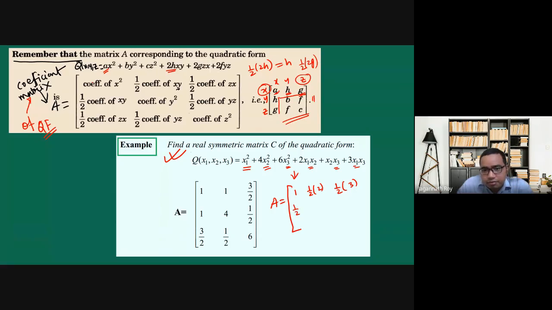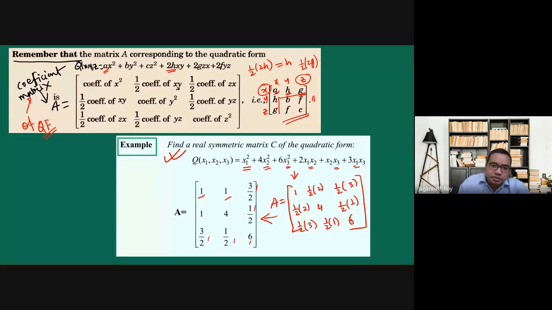Similarly, half of x1 x2, that is 2. The coefficient of x2 square is 4. Then half of x2 x3, that is 1. Similarly, half of 3, then half of 1, and that is 6. So if you just rewrite it, you will get this matrix.